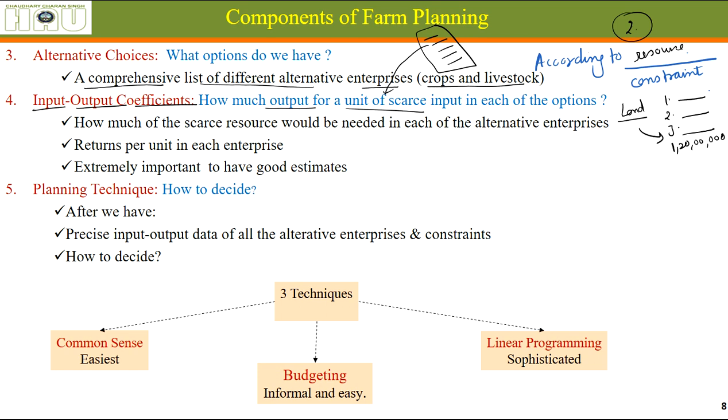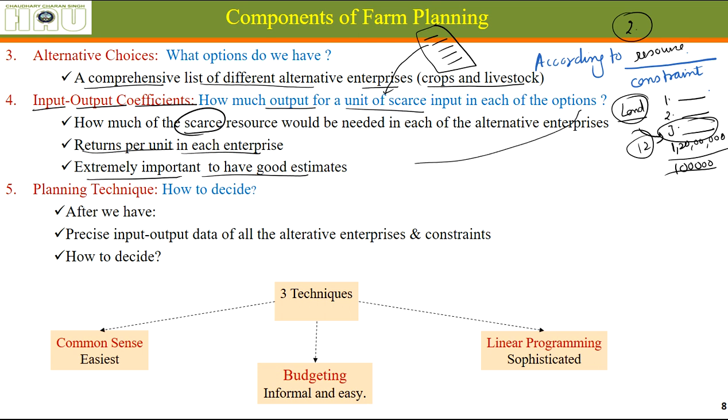Okay, so we should naturally be going for the third crop rotation, because land is our ultimate constraint, ultimate scarce resource. Returns per unit of each enterprise, per acre return will be, let's say if we are having 12 acres of land, we will be earning 1 lakh rupees per acre. It is extremely important to have good estimates, because these are the final decision makers. Plus, let's say we have identified all these things, we have got input output coefficients.